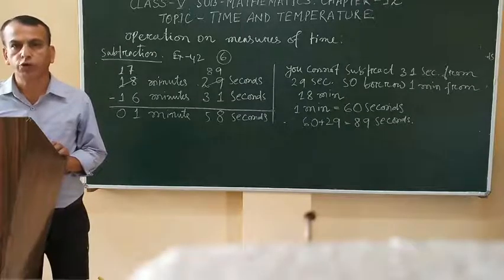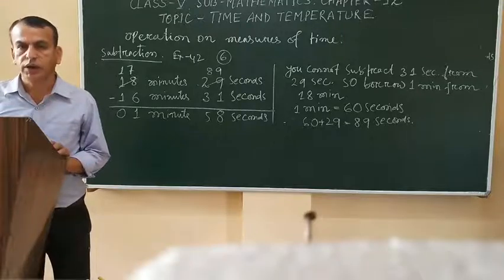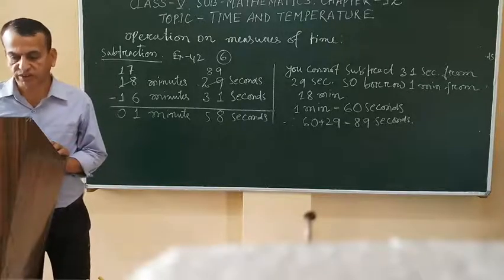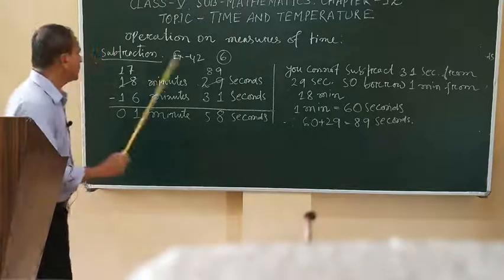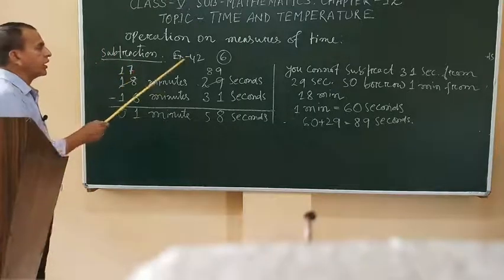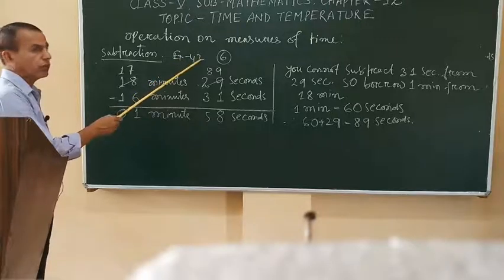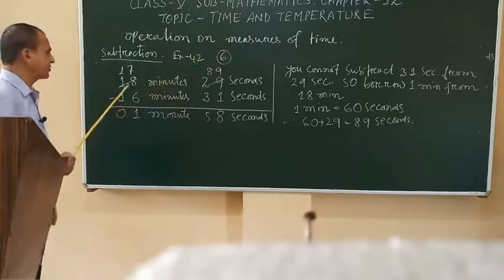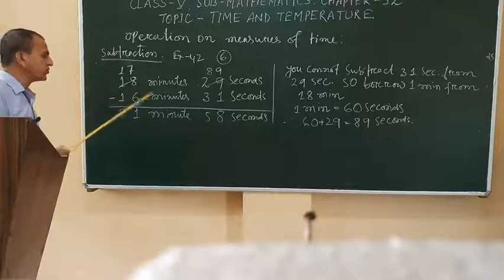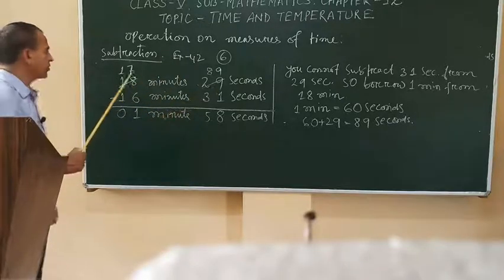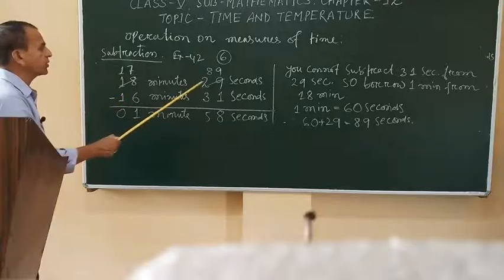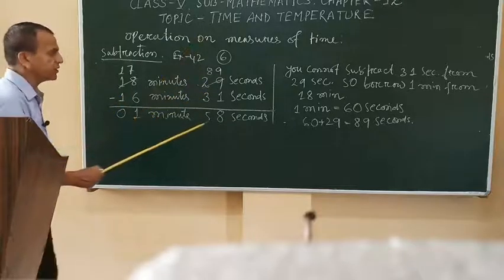Let's continue our topics. Let's start subtraction with an example. Here, subtraction, exercise 42, question number 6. We need to subtract 16 minutes 31 seconds from 18 minutes 29 seconds.